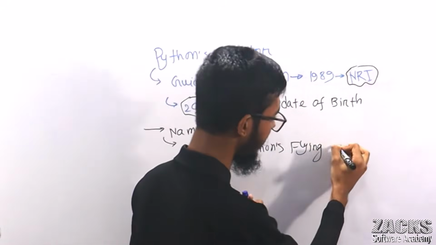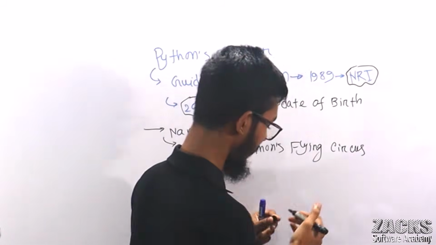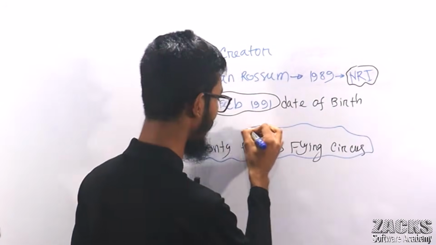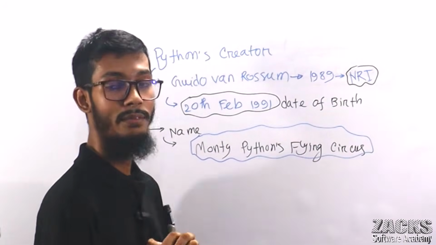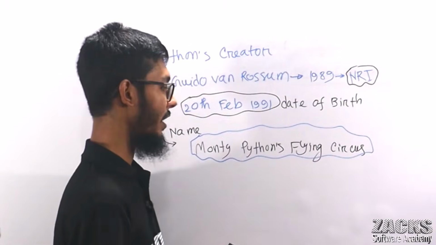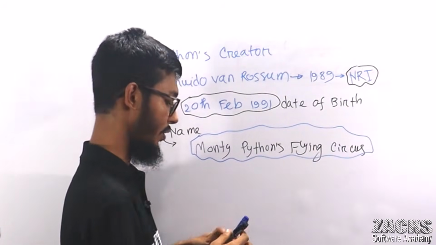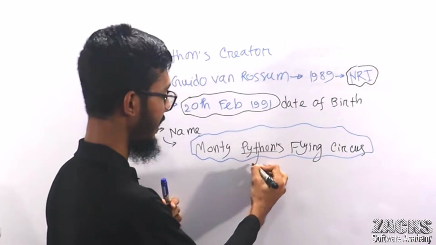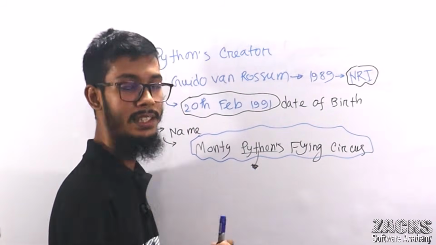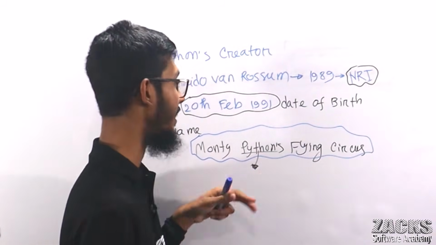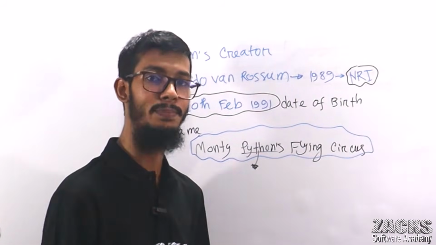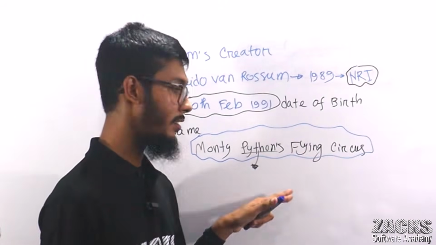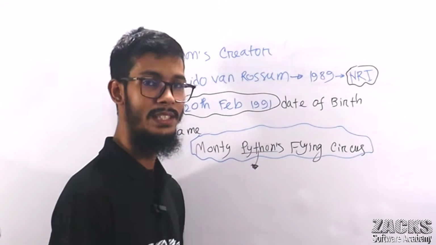Flying Circus. This is a comedy TV show, which was broadcast on the BBC at that time. Guido van Rossum was a fan of this comedy series. So he took this name from here, not from the snakes. He took it from this comedy series. I hope you got this point. Why is the name of the Python programming language Python? For a simple reason: the creator was a fan of this comedy show. For this purpose, he took the name Python.